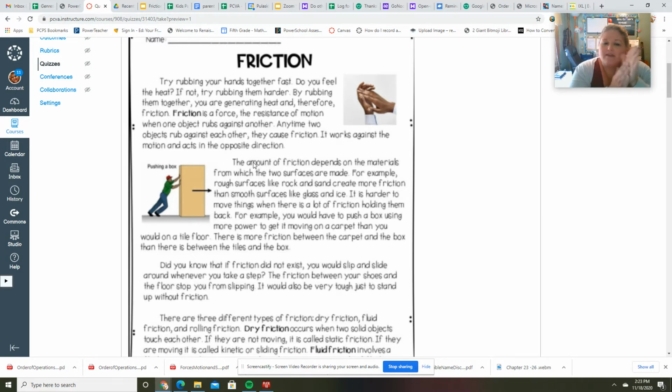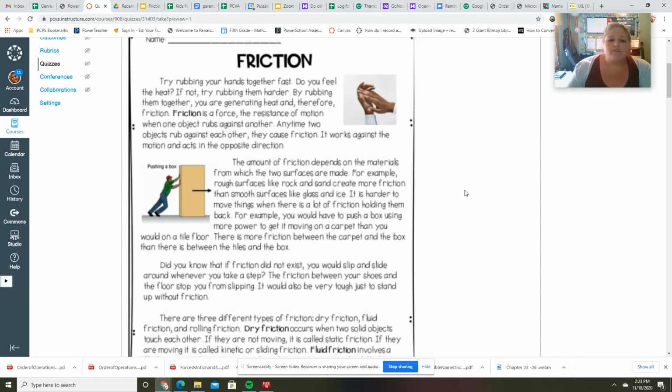Try rubbing your hands together fast. Do you feel the heat? If not, try rubbing them harder. By rubbing them together, you are generating heat and therefore friction. Friction is a force, the resistance of motion, when one object rubs against another. Anytime two objects rub against each other, they cause friction. It works against the motion and acts in the opposite direction.